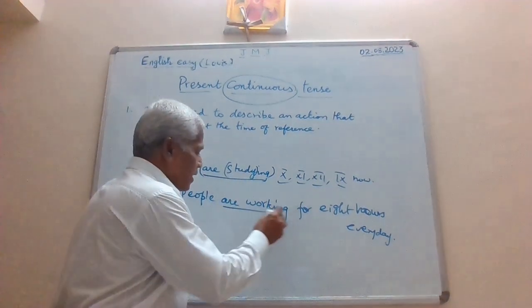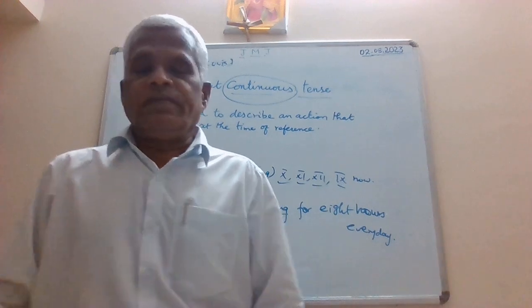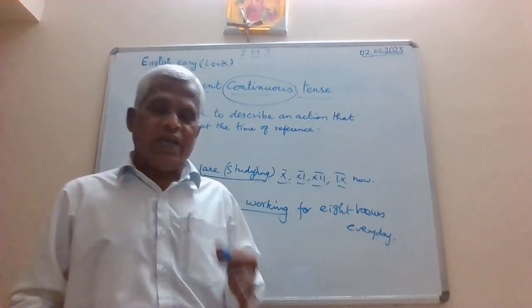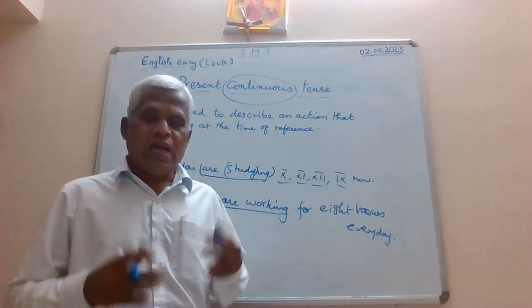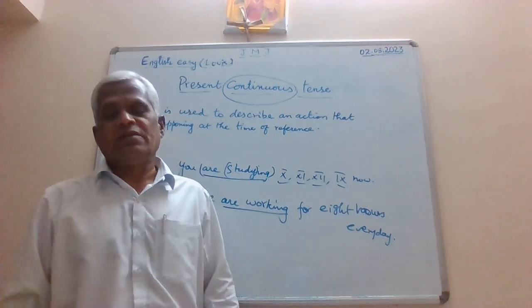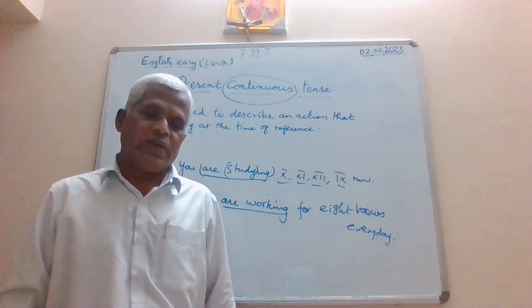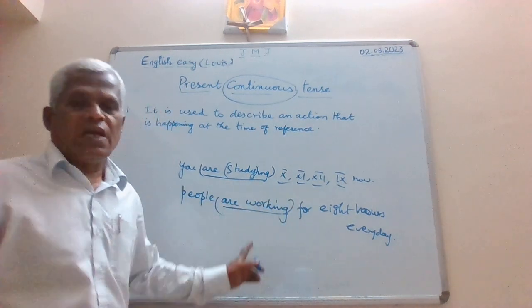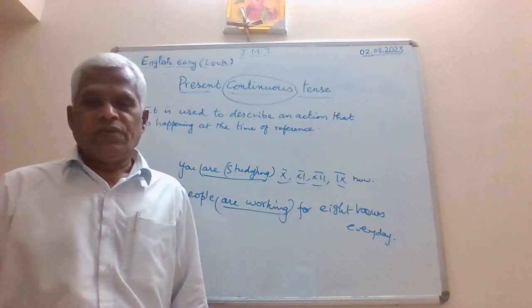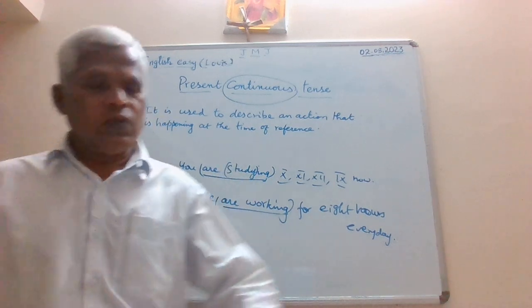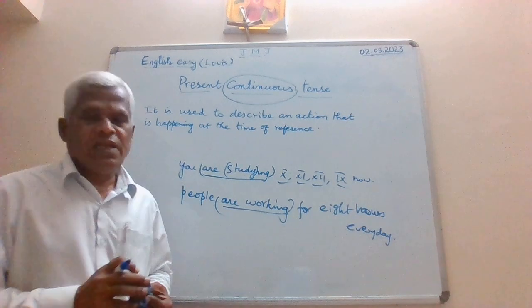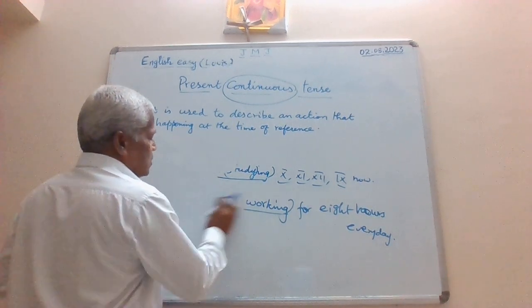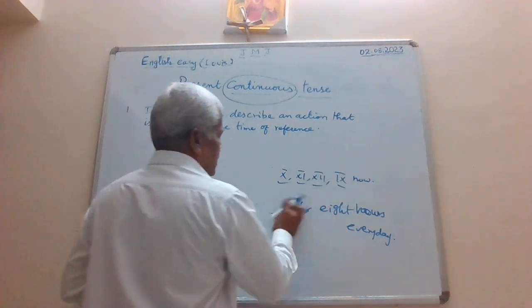People are working. Present continuous tense. So, people have started working, they have begun their work, and still the work is going on till the time of reference. And your tense is present continuous tense. So, can we write the second usage of the present continuous tense? Good. See, so what can we arrive at now?